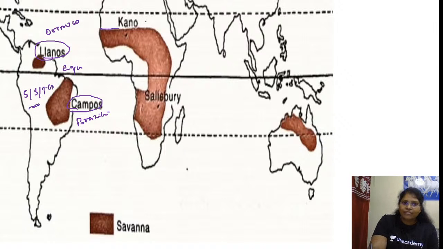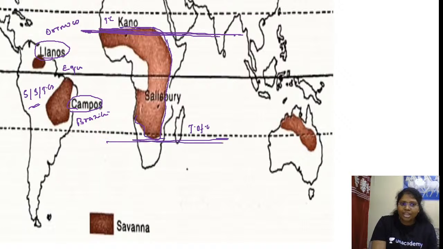Here, starting from the Tropic of Cancer, the western part of Africa, it stretches through eastern Kenya region and extends till southern Africa, a little north of Tropic of Capricorn. So it is confined within the tropics, between Tropic of Cancer and Tropic of Capricorn.